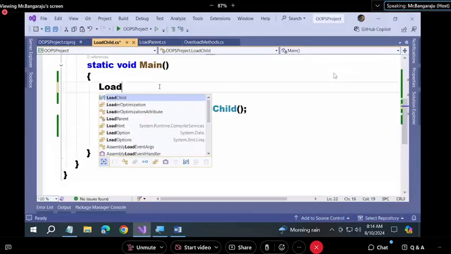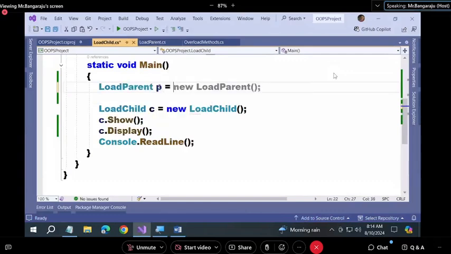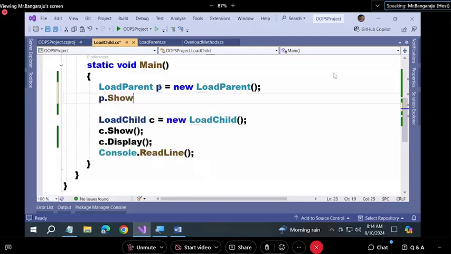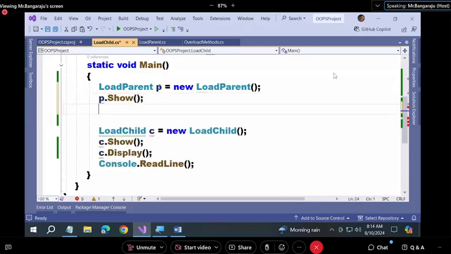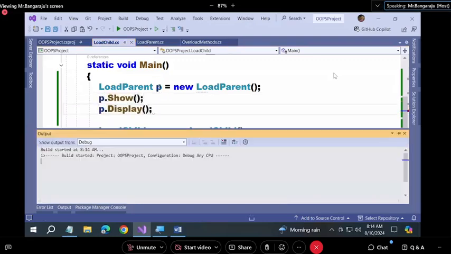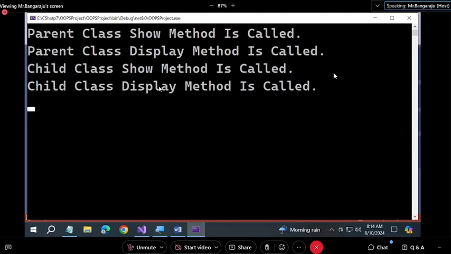Okay, create a parent class instance and call p.show, p.display. Observe it. The first two are parent calls and the next two are child calls. So you still have a chance of consuming the parent's members. Create the instance of the parent and call; compulsorily the parent's methods will be called, but not the child class. This is the first option.